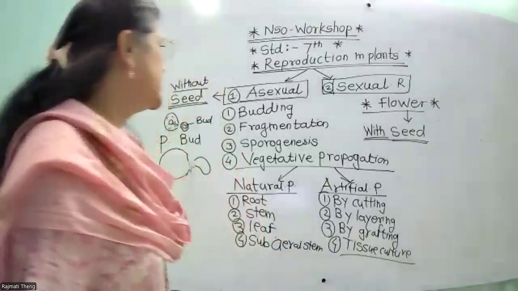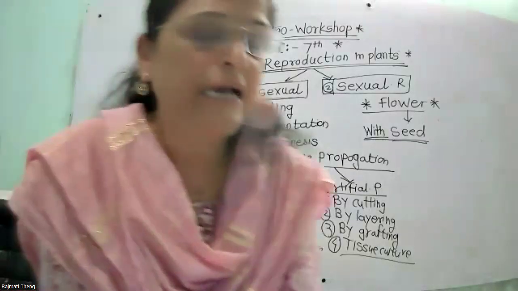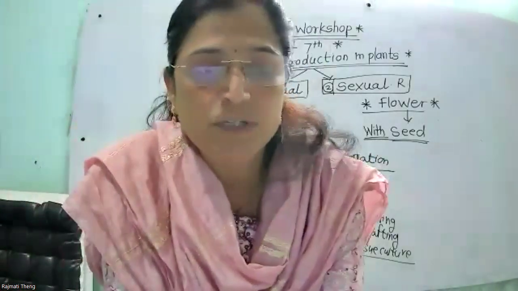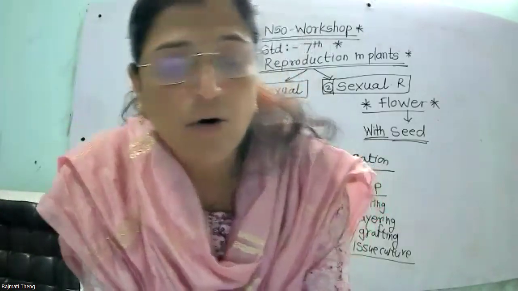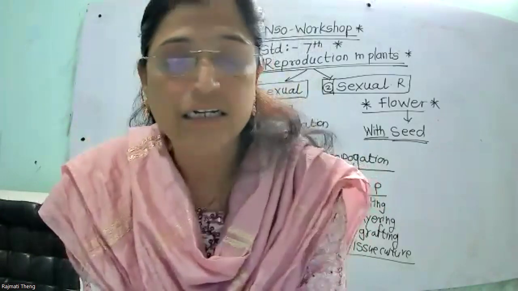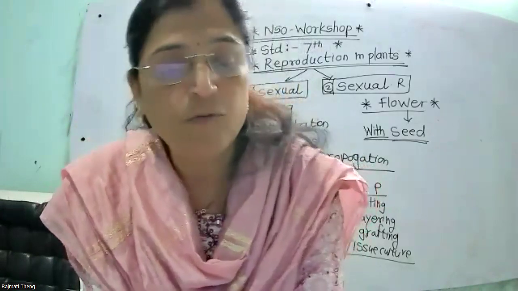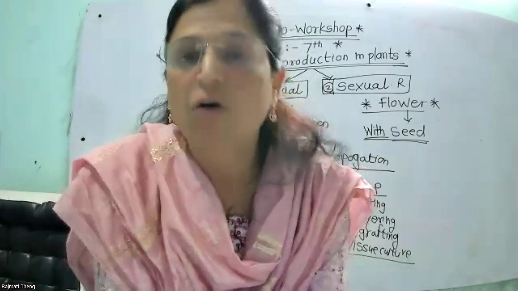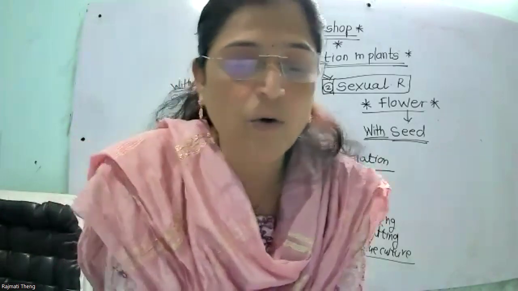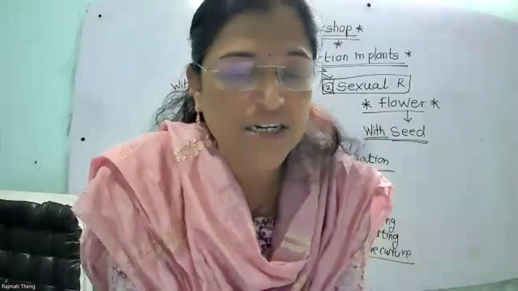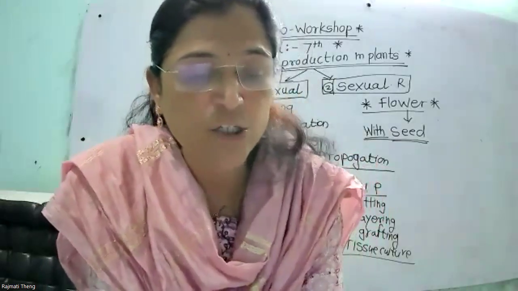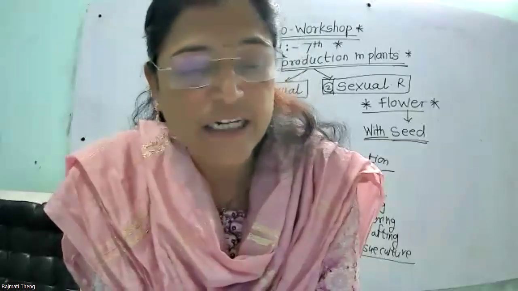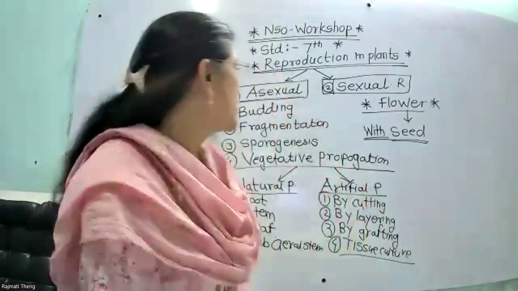And the example is yeast. Budding का example है yeast. In this process, a bulb-like projection forms on the original parent, increases in size, then breaks down from the parent. It occurs in unicellular organisms such as yeast, a fungus. Microscopic unicellular budding takes place in normal conditions.